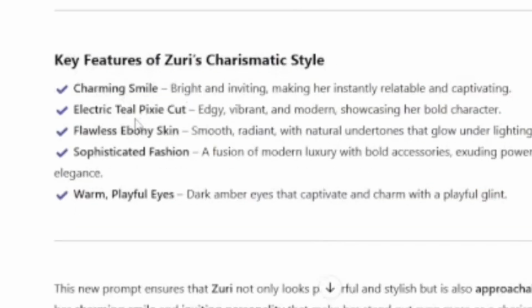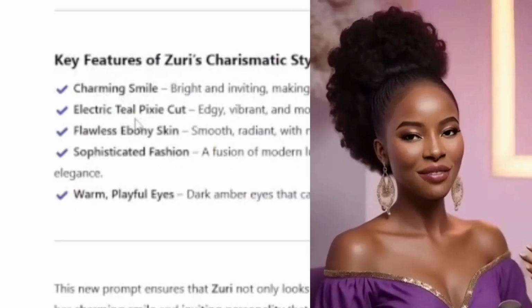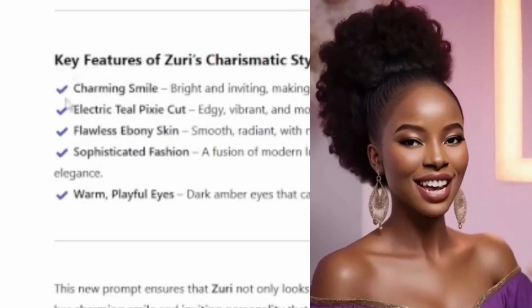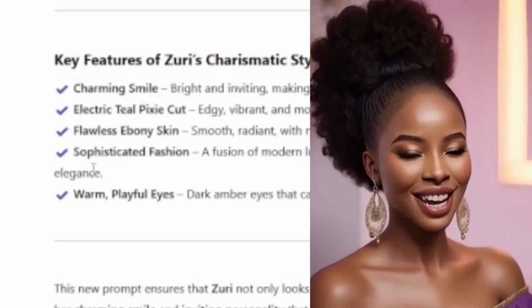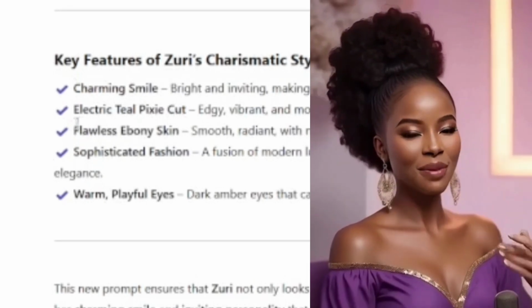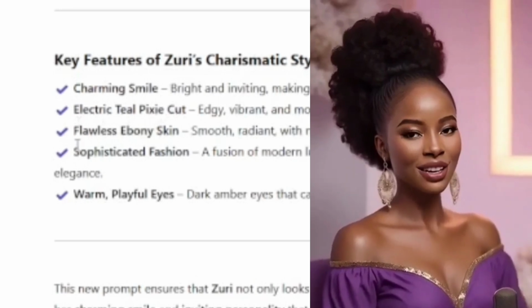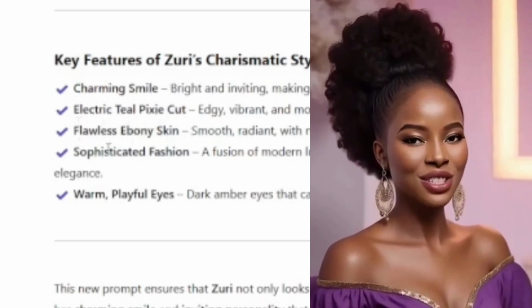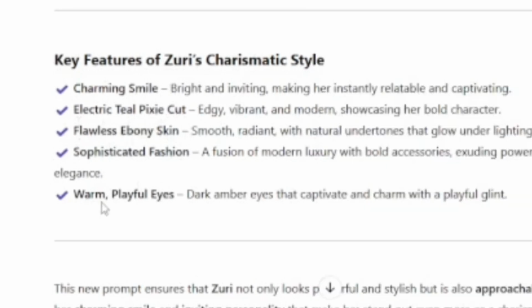Let me just give you an example of the one that I created. She has a charming smile. These are some of the key characteristics and style: electric teal pixie cut, flawless ebony skin, sophisticated fashion. So let's say we don't want to make the same as mine. We want to create something almost similar to the one that I created.